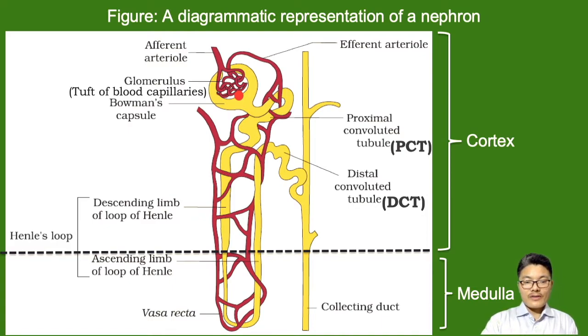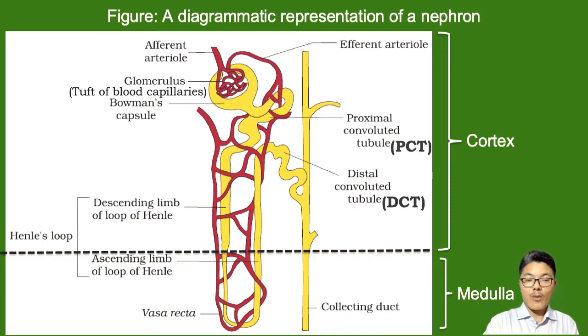Now the filtrate coming out from the blood capillaries within the glomerulus will pass through the Bowman's capsule, and it will be sent through the renal tubules. See, it is passing through the renal tubule, and as it goes, there is reabsorption of water, and harmful waste is secreted out through the collecting duct. And this is how urine is formed and waste products are removed. The collecting duct joins the pelvis, from where it joins the ureter.